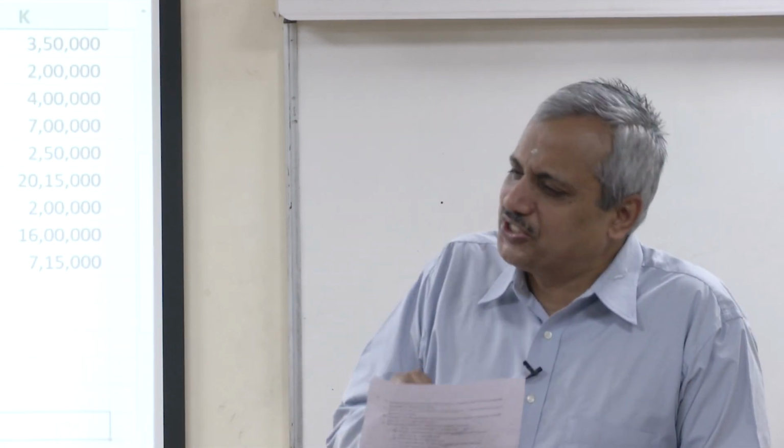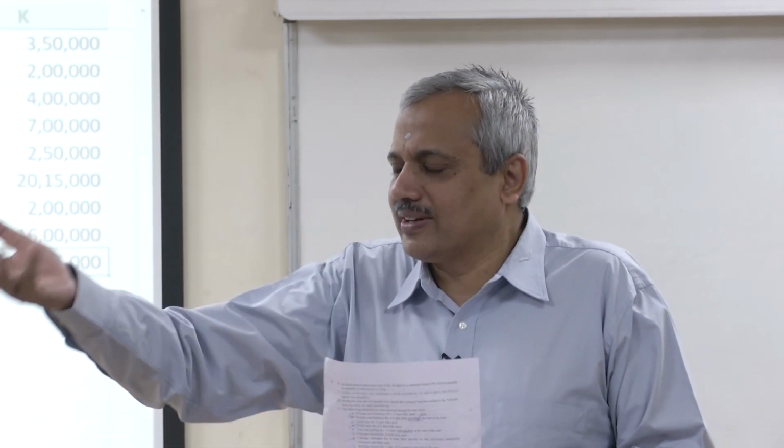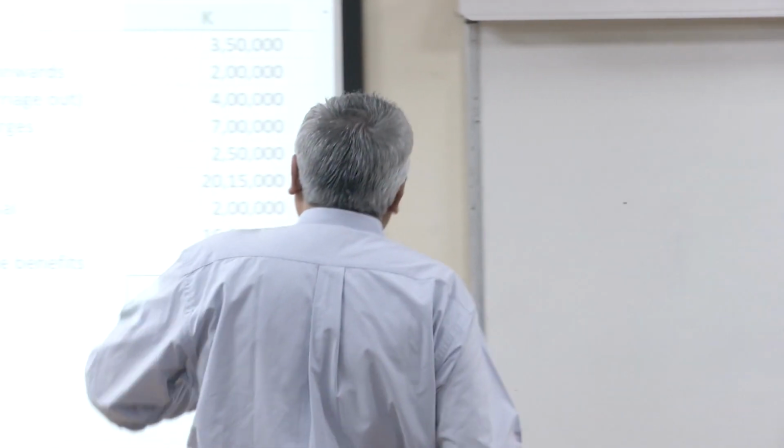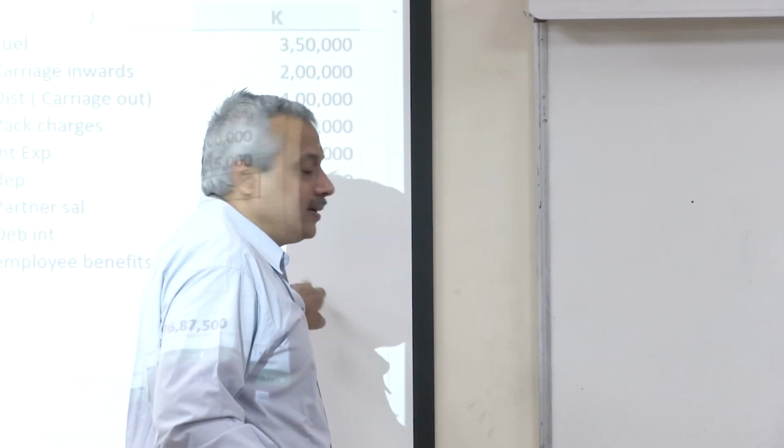Yeah, sure, ma'am. Salaries, if they are due, it will be mentioned, otherwise it is normally assumed to be paid off. Even the dividend, if you had assumed the first part of it was paid off and only the second part was not paid, that is perfectly fine. Or if we assumed both are paid off. Otherwise normally it will be a little more explicit. For the sake of simplicity, I have put it as total.